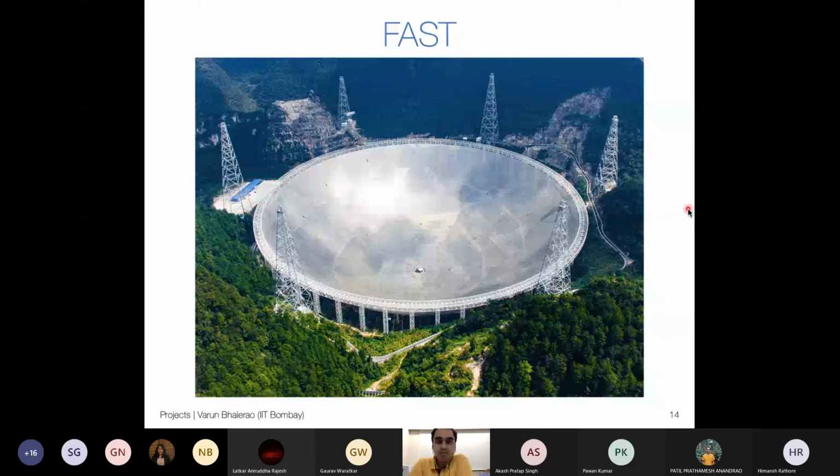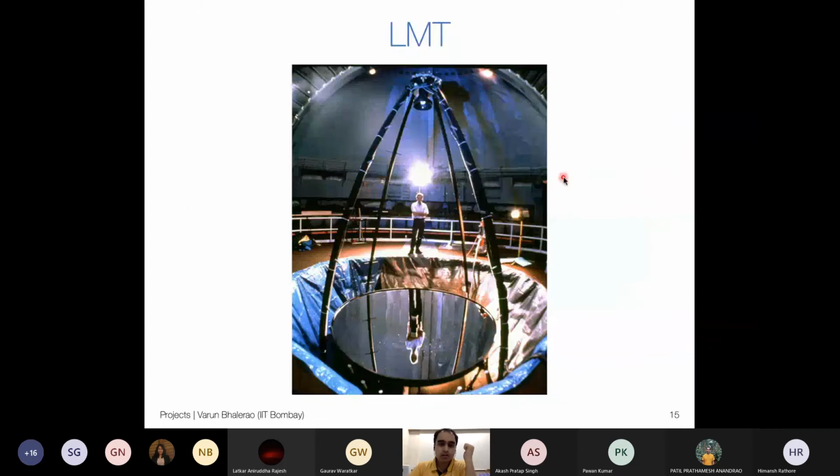This is called the FAST, the 500 meter aperture spherical telescope. This is based in China. This only recently became functional. And as the name says, the aperture, the diameter from here to here, is 500 meters. This is also built in a natural valley in China. This applies also for some optical telescopes, by the way.